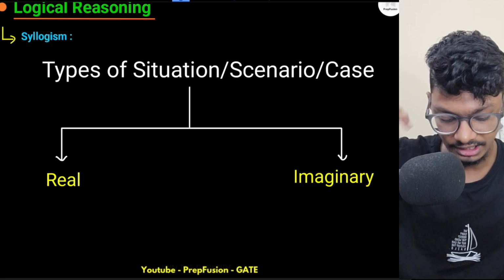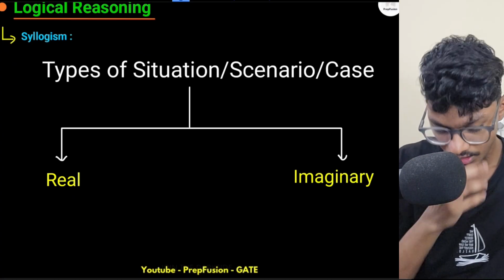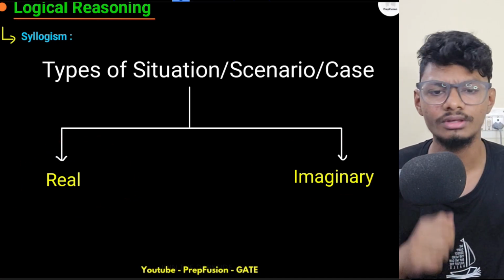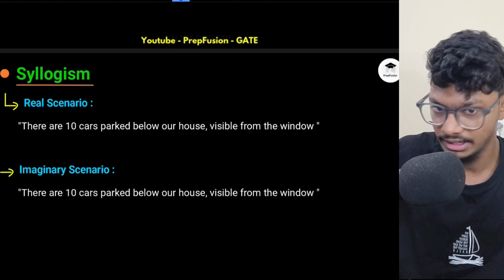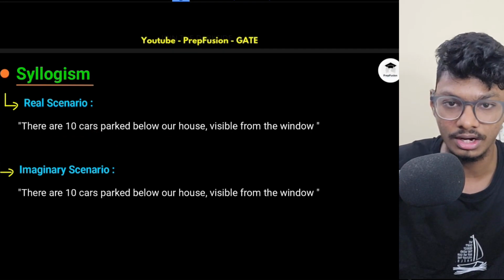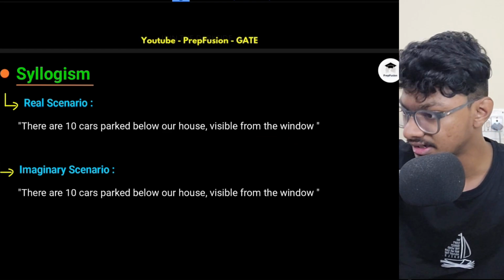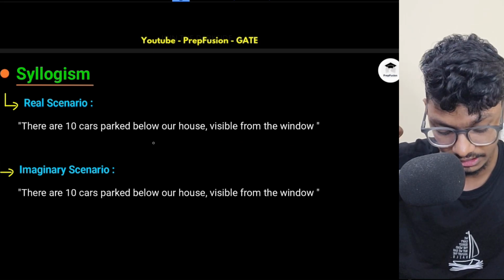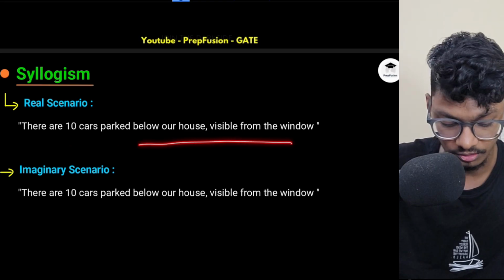So in the syllabus, there can be two cases. I will explain the cases. There can be a real scenario or case, or there can be an imaginary case or scenario. Now, what do I mean by this? Let's take an example. Let's say your friend tells you there are 10 cars parked below our house, visible from the window. From the window he is telling that he can see 10 cars parked.